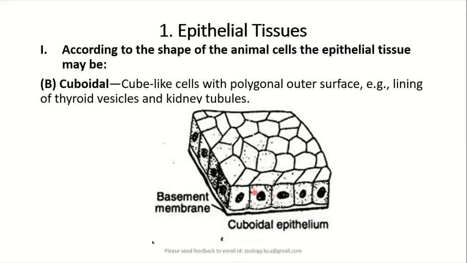Though the shape of these cells is cuboidal, cube-like, on the outer surface they may also appear polygonal in shape. That is just to avoid the intercellular spaces. And here also the cuboidal epithelium will be found on a basement membrane.